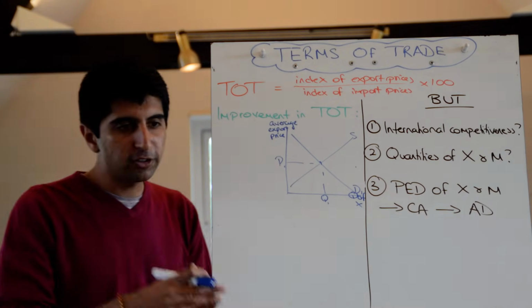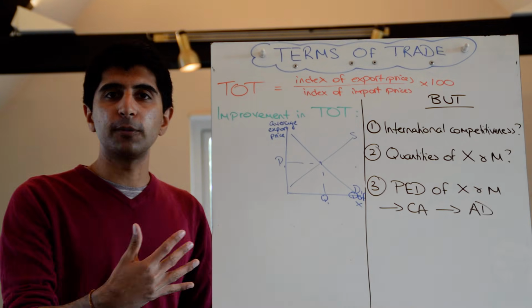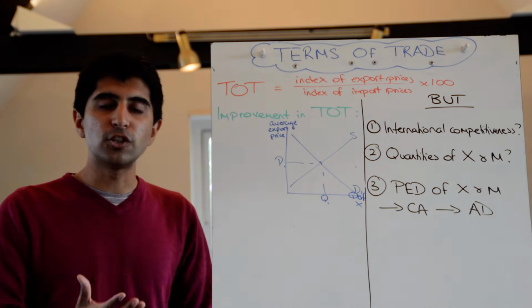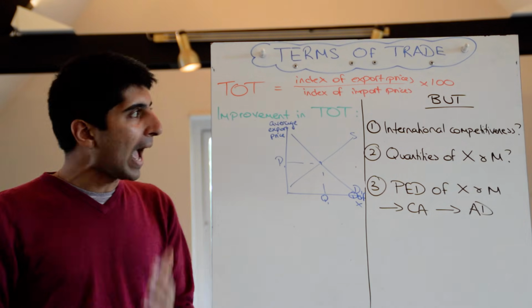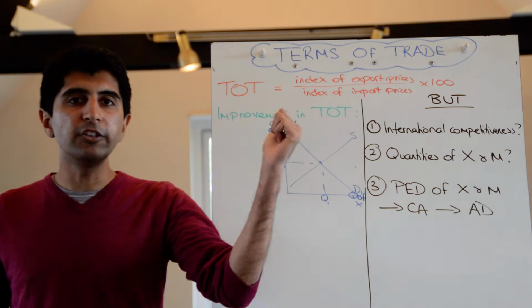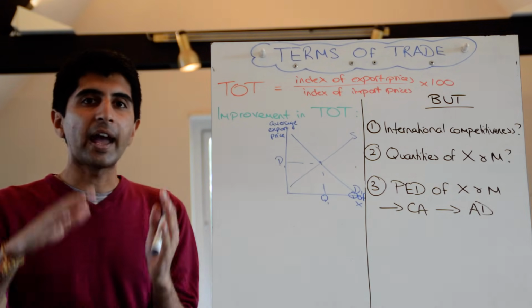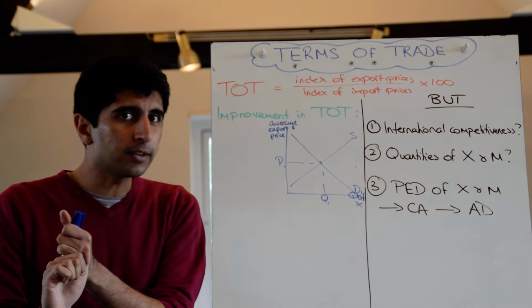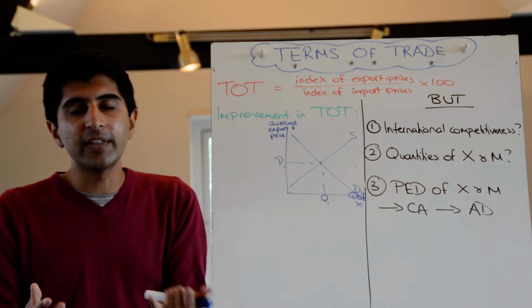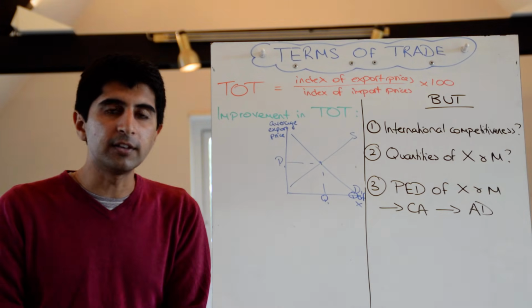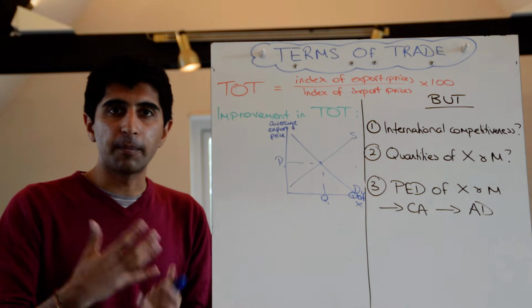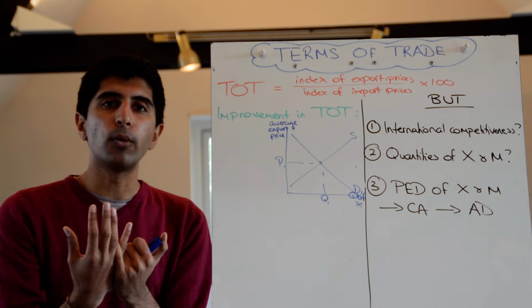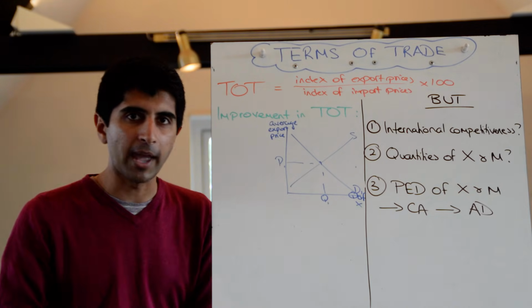So let's say, as I mentioned in my previous video, that maybe demand for exports for a given nation has increased. That's led to an increase in the price of exports. That's led to an improvement in the terms of trade. As the terms of trade improves, the theory suggests that the quantity levels of export will remain exactly the same. That's quite a large assumption. Therefore, as a result of an improvement, a country, through the export of a given basket of goods and services, can actually buy in more imports than they could have done before. That's the assumption that the theory makes.